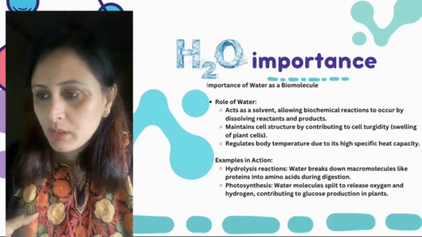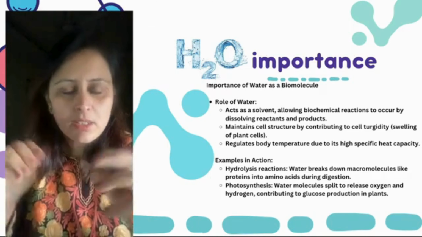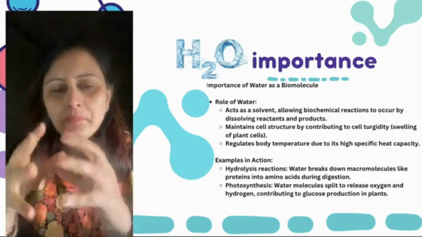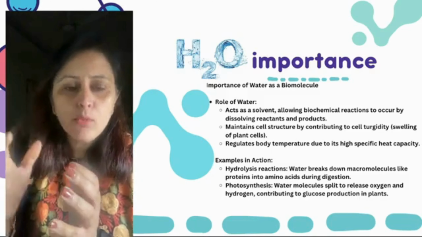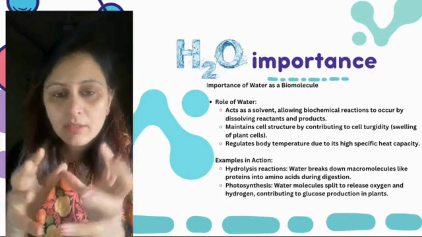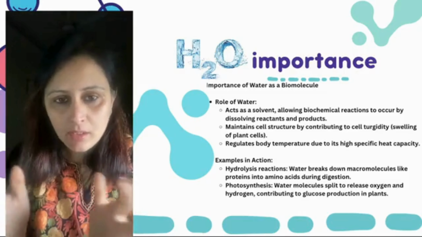plays an important role. Maintains cell structure by contributing to the cell turgidity. Turgidity का मतलब क्या होता है? जैसे हमने देखा है कि plant cell, what happens during certain environment, it takes in the water, imbibes in that, right? So that is the turgidity, swelling up of the cell during certain environment.